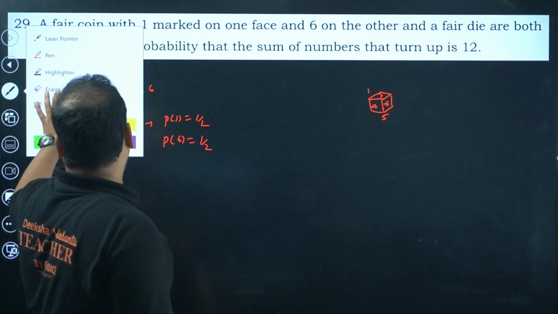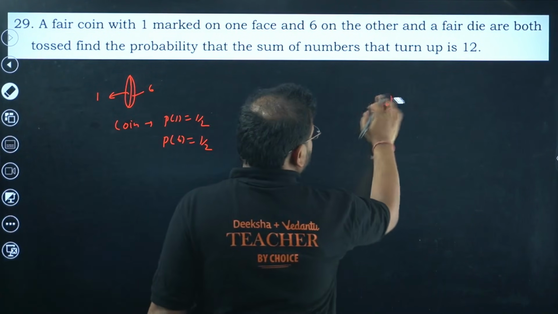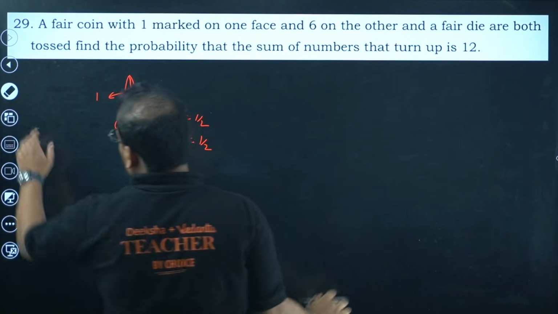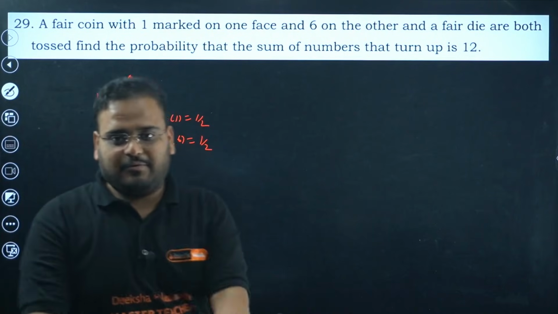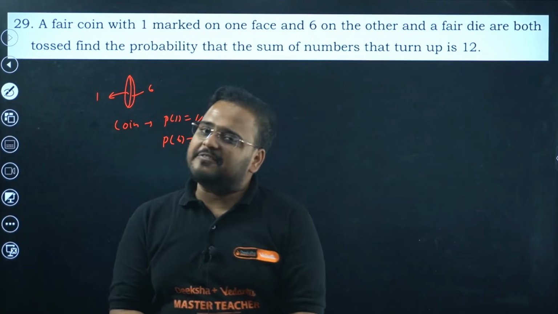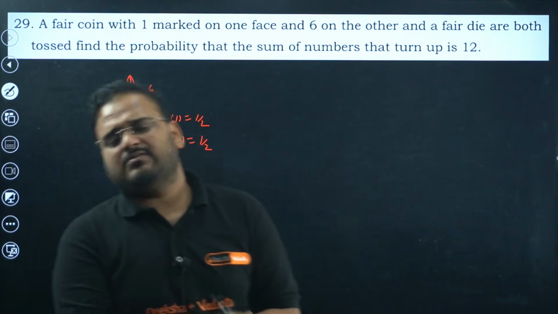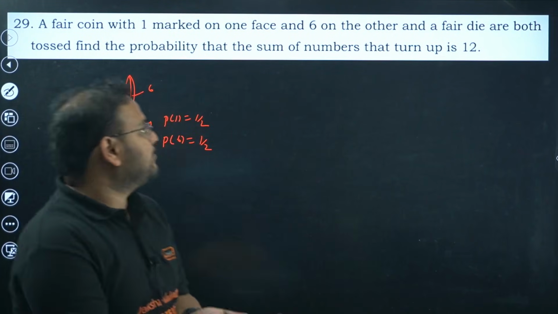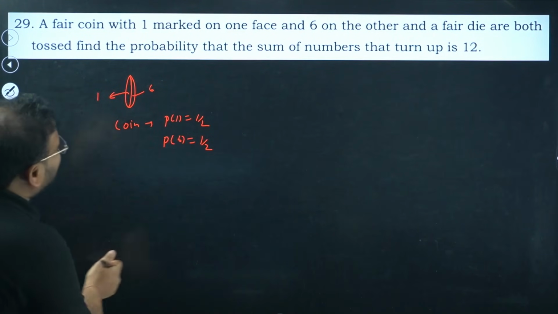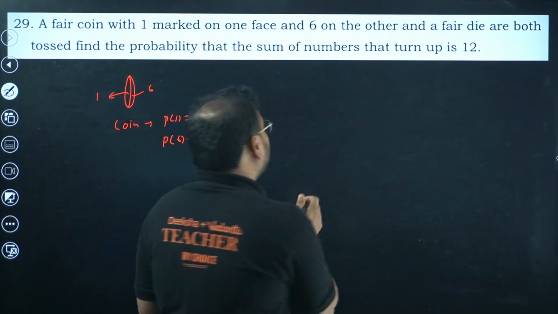I think I'm creating more problems than solutions, so let me erase this figure of mine, of no use. Pardon me for that. Okay, so basically, for a fair die, the chance of getting each of these will be 1 by 6 only. Find the probability that the sum of the numbers turning up is 12.